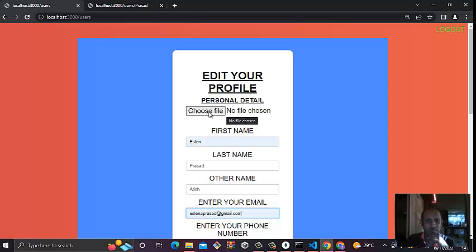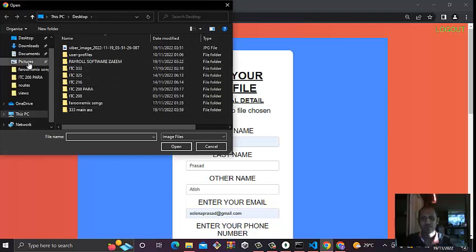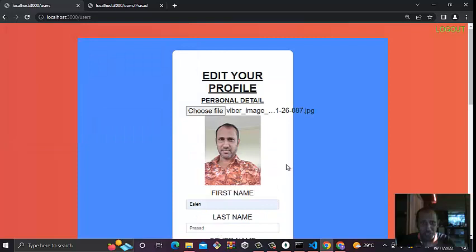I have to click on choose file from here. After choosing the file, it will take me to the pictures. I think the pictures are here from the Viber images. I have already uploaded, and I'll click on open, and my picture will appear. My picture is also coming, that was saved from Viber, and this is what I'm supposed to be doing. And from here I'm also going to see the information for the admin.